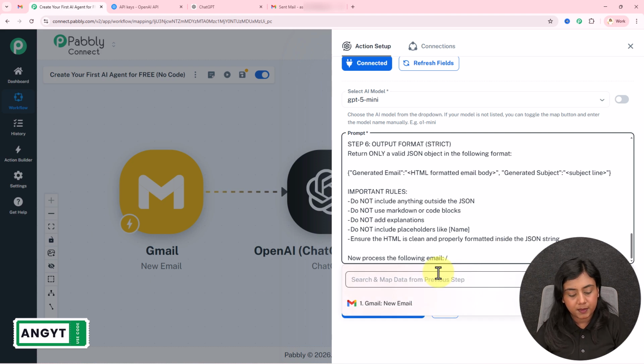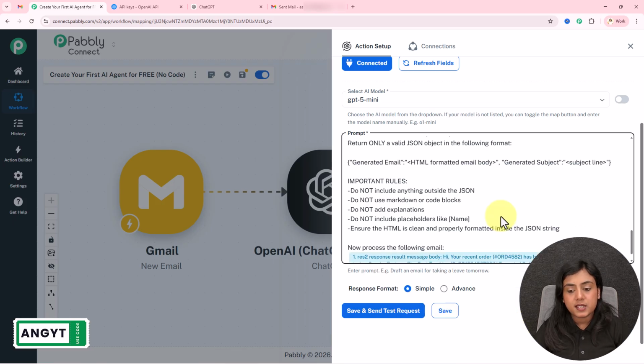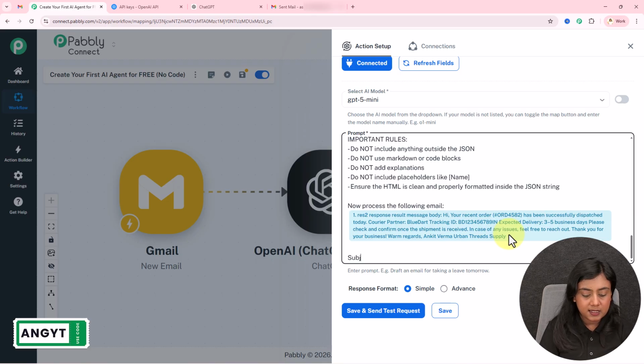The previous step is going to appear, where you have to search for the content that you need to map. So this is the message for which I want to generate the response. I will select the data of this message from my previous response. Now as I've selected this data from my previous response, the data in this field has been mapped.